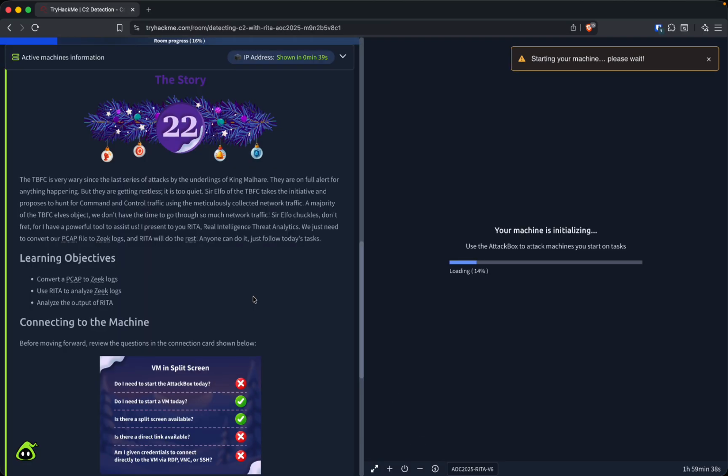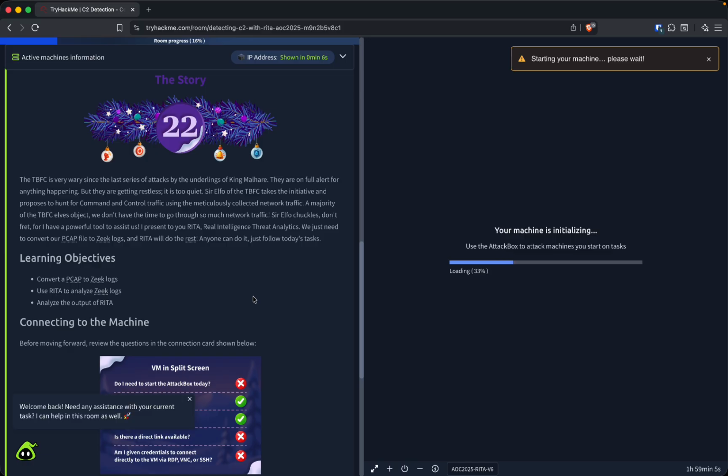The TBFC is very wary since the last series of attacks by the underlings of King Malware. They are on full alert for anything happening, but they are getting restless. It's too quiet. Sir Elfo and the TBFC take the initiative and propose to hunt for command and control traffic using the meticulously collected network traffic.